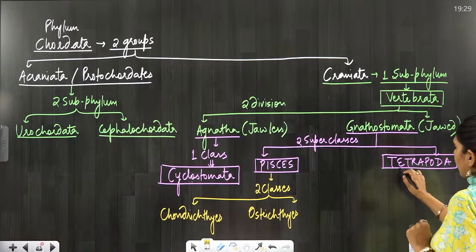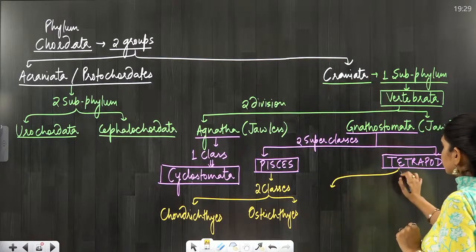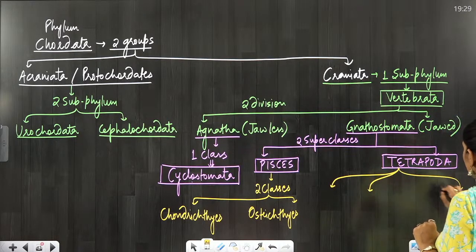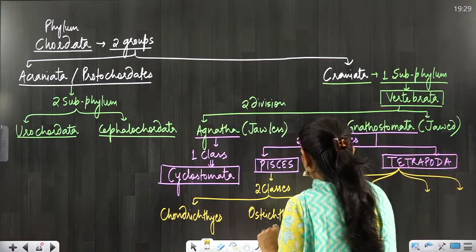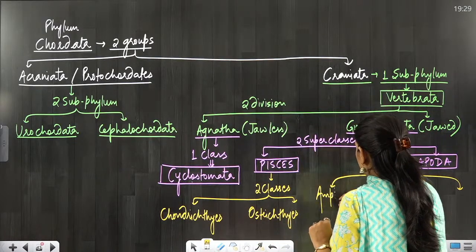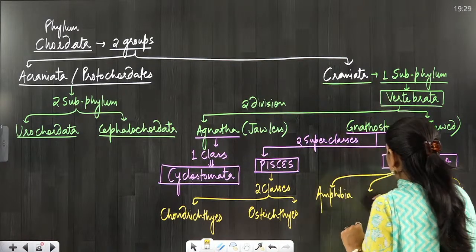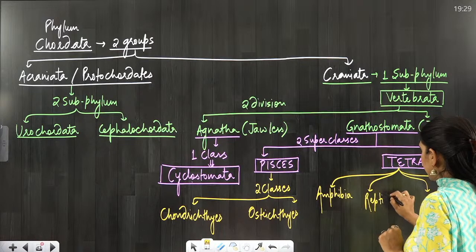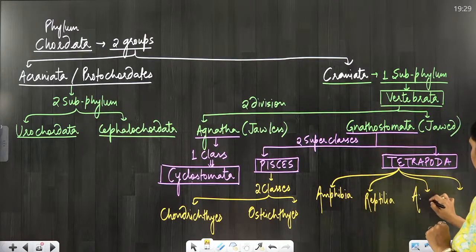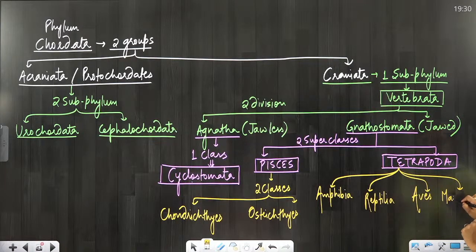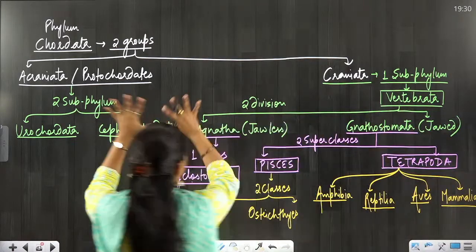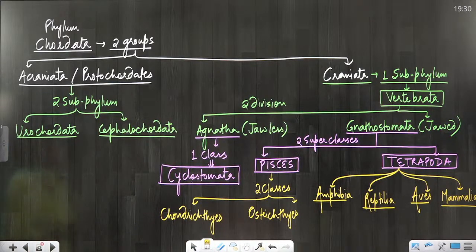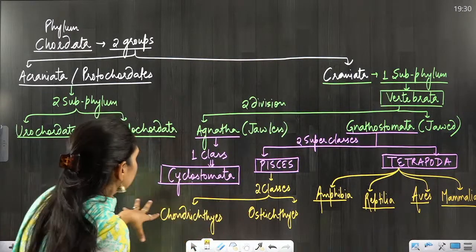In Tetrapoda, we have to study four classes. We have to start from Amphibia, Reptilia, Aves, and lastly Mammalia. These are the four classes we have to study under Tetrapoda. So I think now I have made it simple for you everyone. Are you able to understand this?